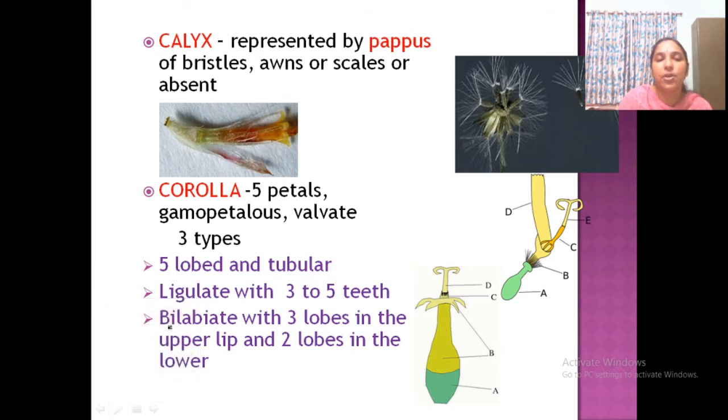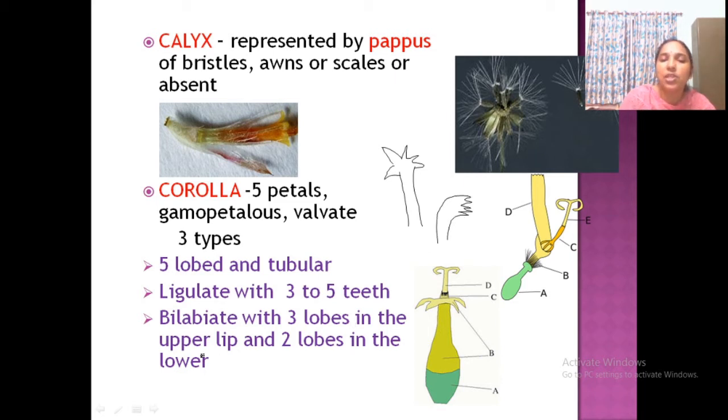So I will draw the diagram, see how it is. First one is 5-lobed. This is tubular, as I told. So tubular like this, then this is the way: 1, 2, 3, 4, 5 lobes. This is one condition. Second condition is ligulate like this, with 5 teeth at the top.